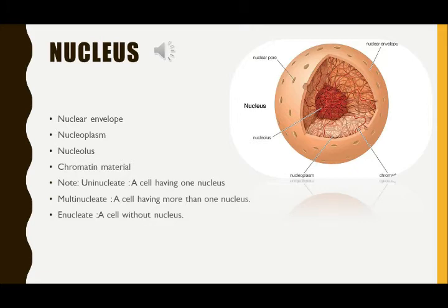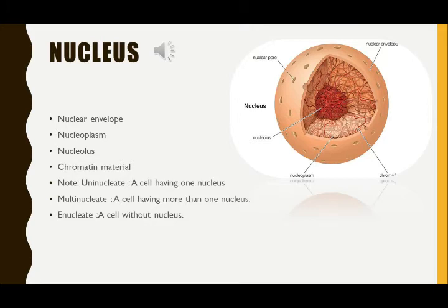The nucleus consists of four parts, namely nuclear envelope, nucleoplasm, nucleolus and chromatin material. You see in the diagram, the outer covering is known as the nuclear envelope. It is a double membrane, two layered, and there are pores on it known as nuclear pores.